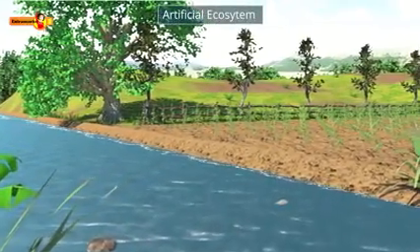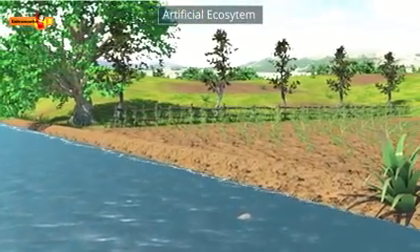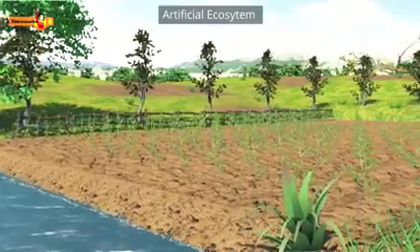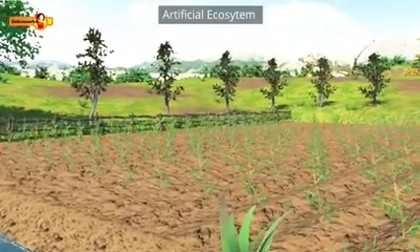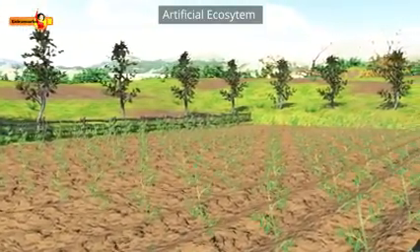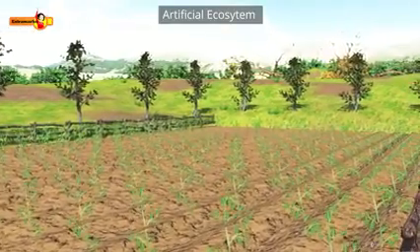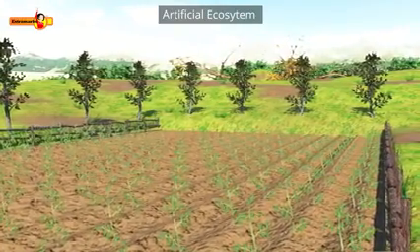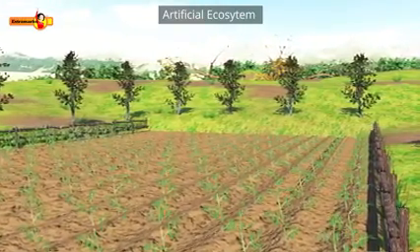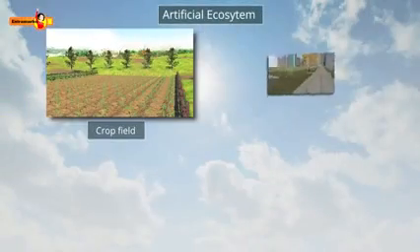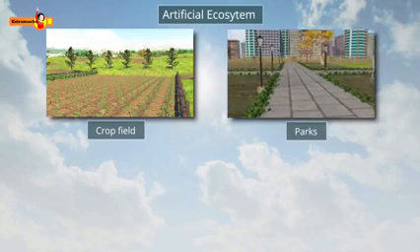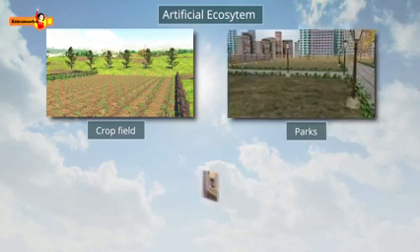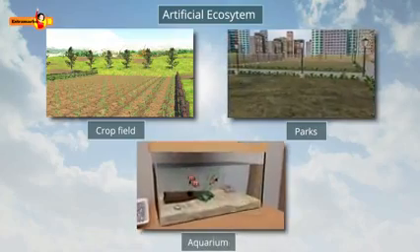Now try and answer some of the artificial ecosystems. Yes, you are correct. Artificial ecosystem comprises of all those things that are created by man. Can you give an example of artificial ecosystem? Well, when you look around, there are many examples of artificial ecosystems, like crop field, parks, etc. But the most simple one is the one that you will find in your room, that is, an aquarium.